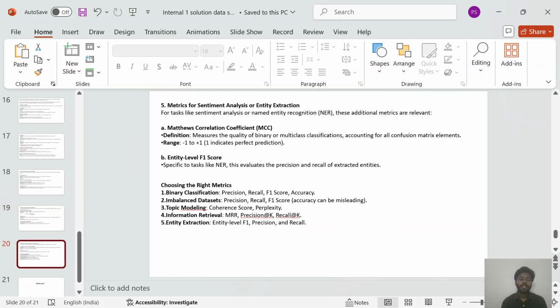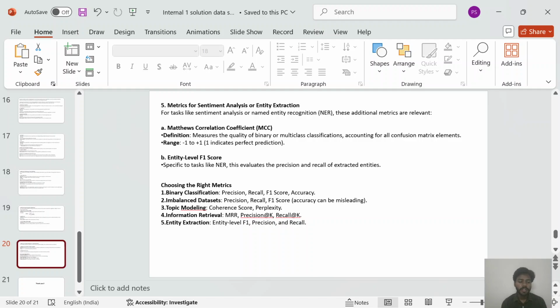Last are metrics for sentiment analysis and entity extraction. Matthews correlation coefficient and entity-level F1 score are included here. So how do we choose the right metric? There are five criteria to choose the right metric.